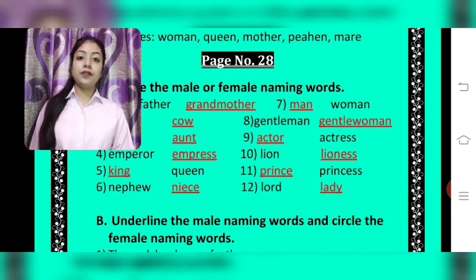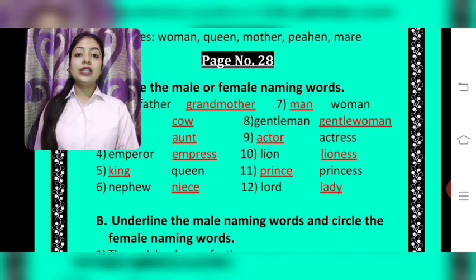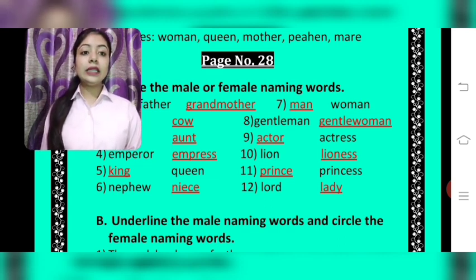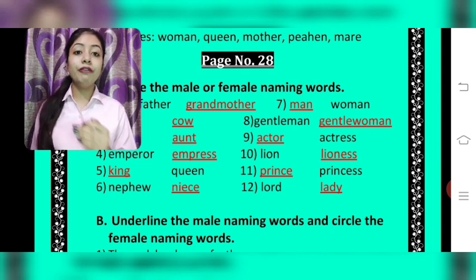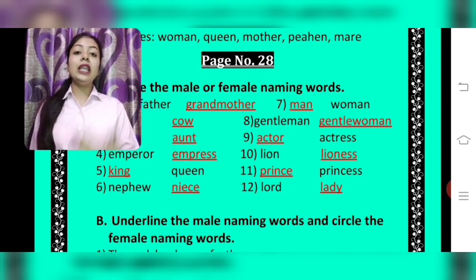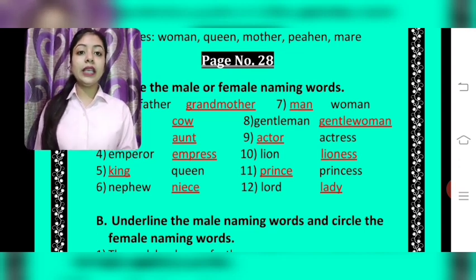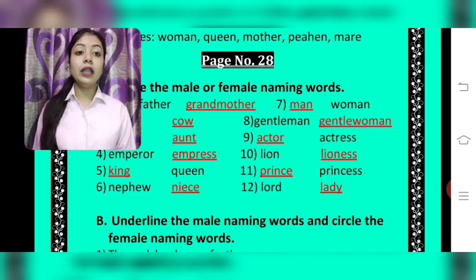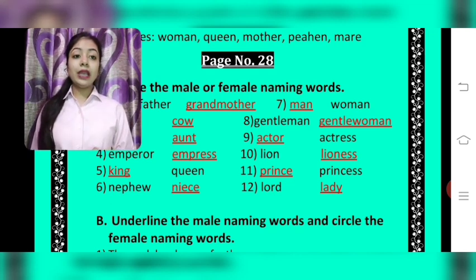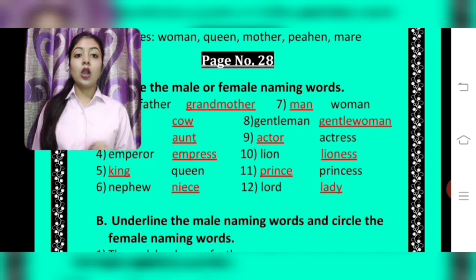So we will make its female naming word, that is gentlewoman. 9. Actress they have given to us. Students, actress is a female naming word, so you have to write its male naming word, that is actor. A-C-T-O-R. Actor. 10th, lion. Lion is the name of an animal. Its female is lioness. Lion's female is lioness.